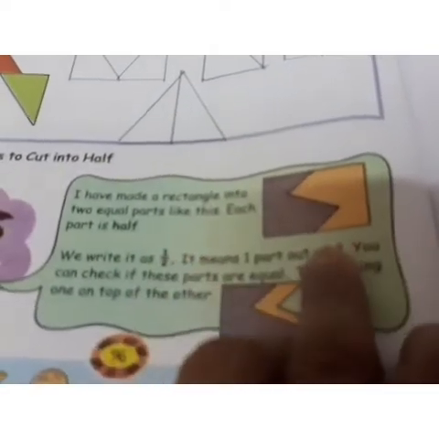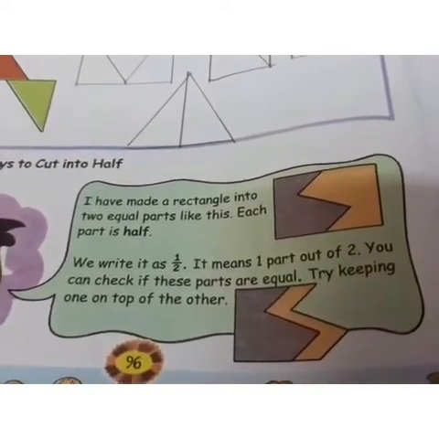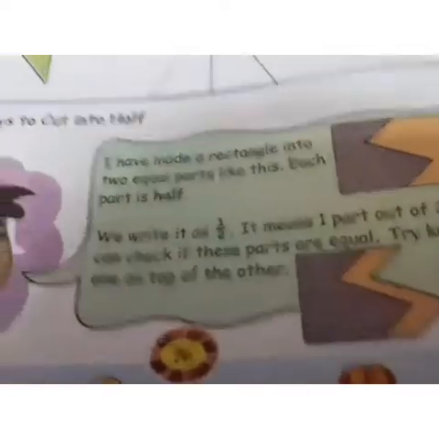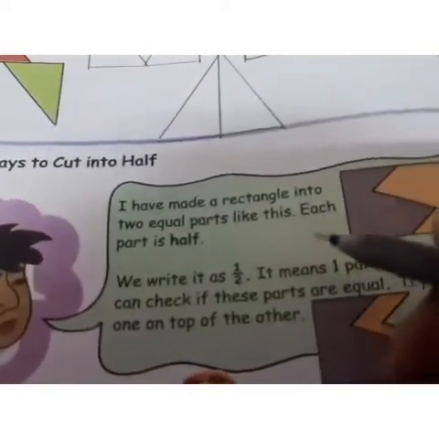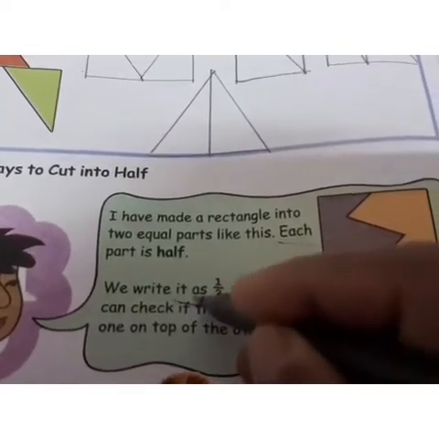Now this is the rectangle which has been cut into a design like this, but it has been cut into 2 equal parts. Each part is half. We write it as 1 upon 2. Now dear children, this is very important: each part is half. How do we write half? Half is written as 1 upon 2.